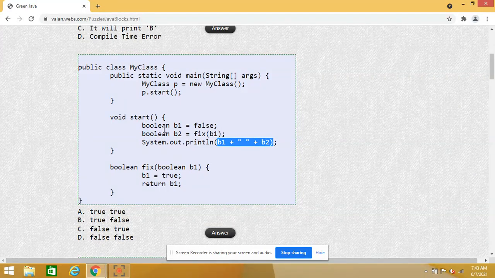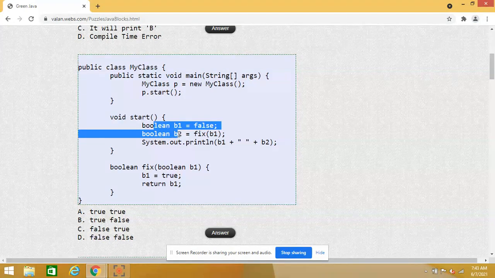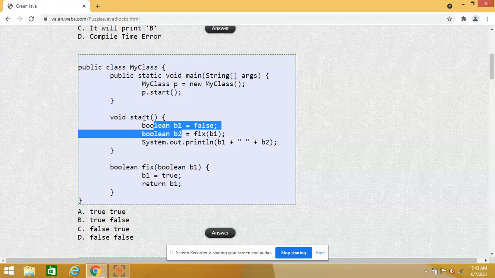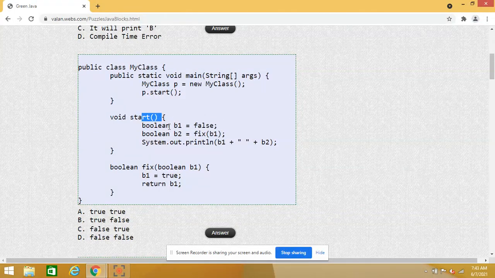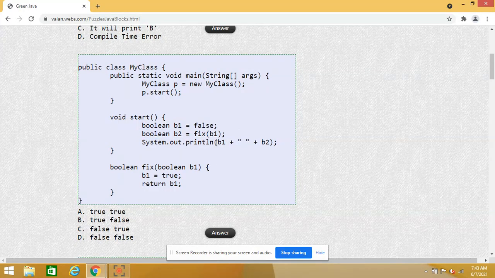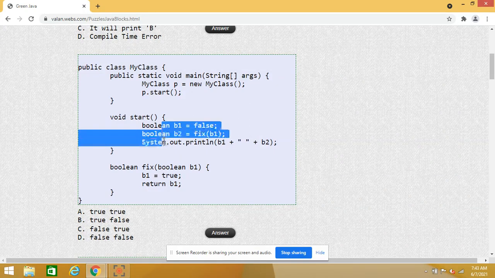b1 and b2 are both boolean variables, and I declared them inside the start method, which means b1 and b2 are both local variables. Yes, I have declared b1 and b2 inside the start method. So my intention is to find the value of b1 and b2 in this scope.